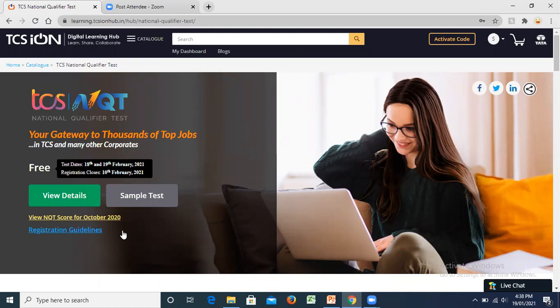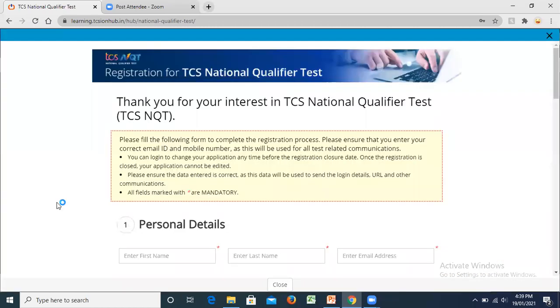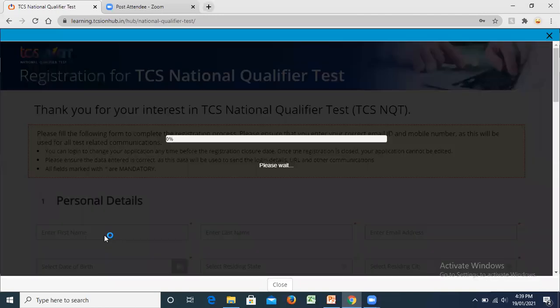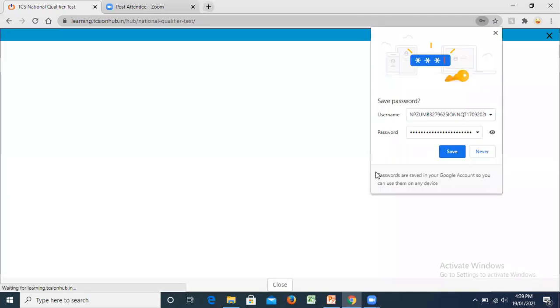Now there is just the option for view details, because once you have registered, you're going to have just the option of view details. And here your account would already be created. So Samidha, I already have an account there. My account is already created. You can go to view details. You'll find out that, okay, these are all the details that you have given out. All your details are going to come up.